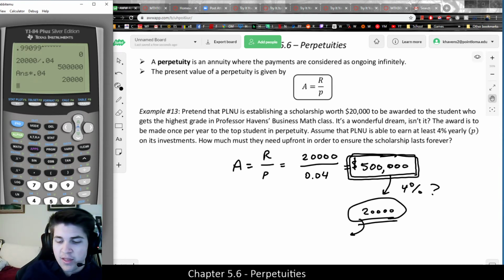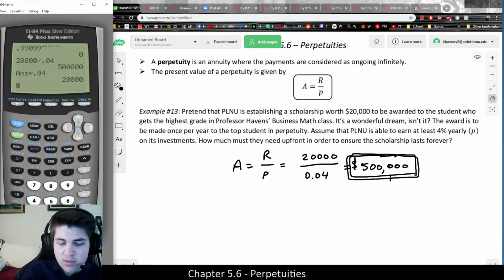Now, another thing that I wanted to make clear, now that we've looked at an example, is that you need a lot of money up front compared to the payout to make sure it does not go dry. This is why they have the saying, people who are wealthy stay wealthy, obviously because of interest. But it's not going to last forever if you don't have enough money.